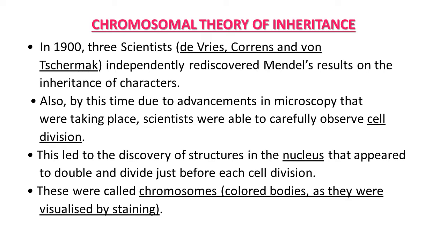This led to the discovery of structures in the nucleus that appeared to double and divide just before each cell division.